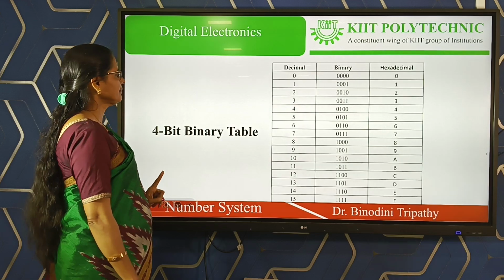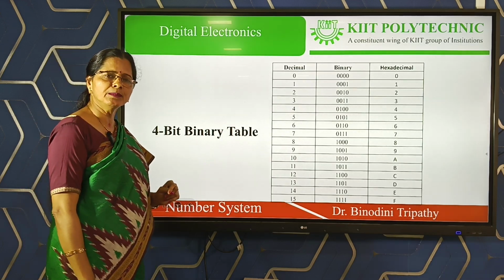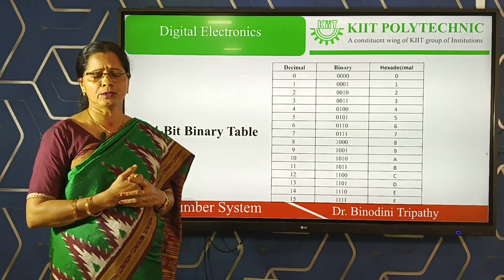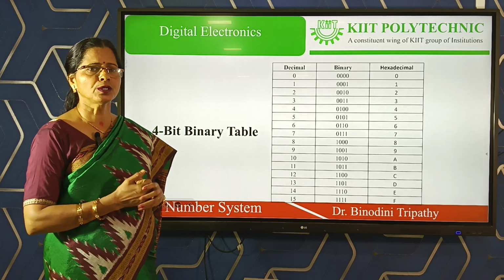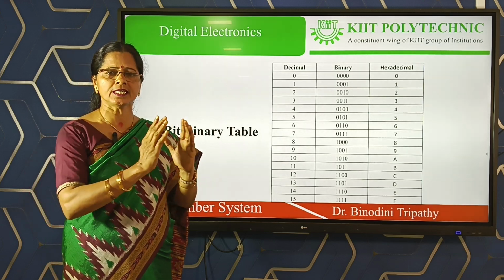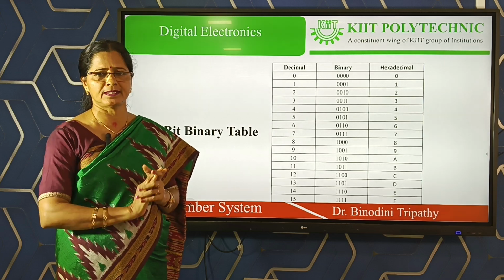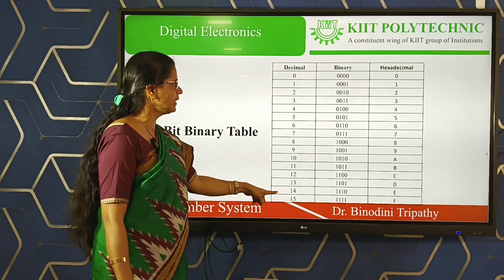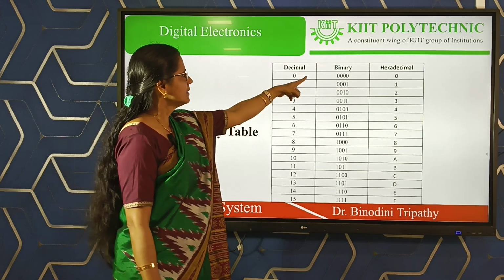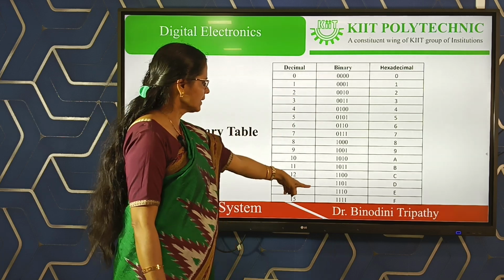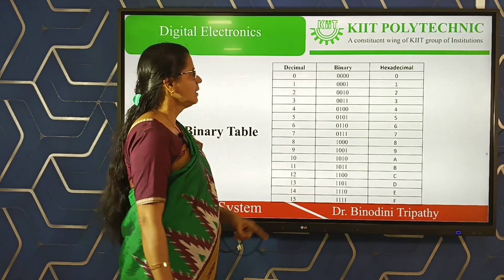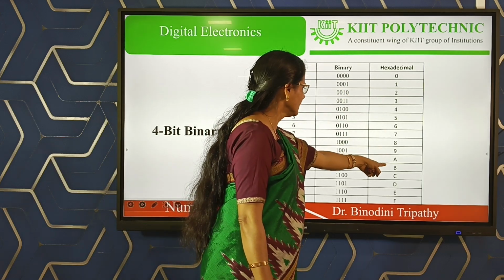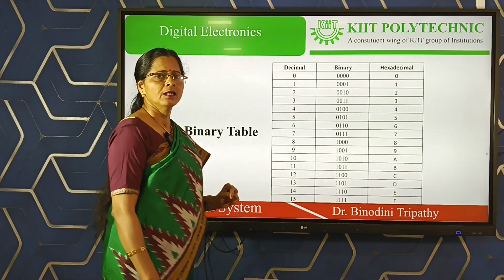Similarly, if you want to write the binary in 4-bit, 4-bit means n value is 4 and 2 to the power 4 is 16. The total 16 states or 16 numbers we can write in 4-bit binary. And what are those? In decimal, these are starting from 0 to 15, and in binary 0000, the 4-bit binary, up to 1111. And if you compare with your hexadecimal, up to 9 same as decimal, then A, B, C, D, E, F.